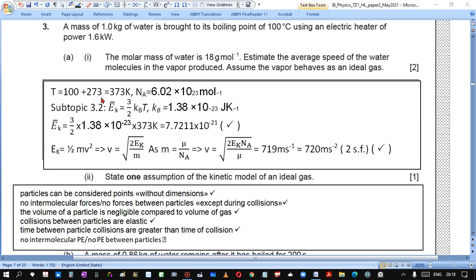So first we change temperature into Kelvin. We use the Avogadro constant from the booklet. Subtopic 3.2 tells us that average kinetic energy equals 3/2 Boltzmann constant times temperature. On the other hand, it is the kinetic energy of a particle, a molecule, half m v squared.